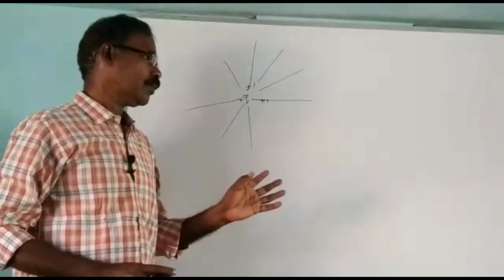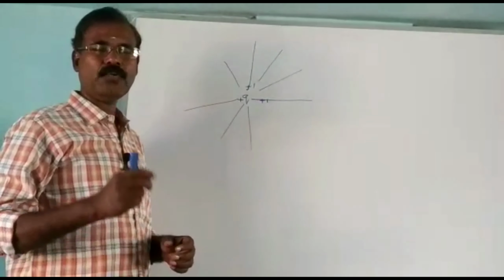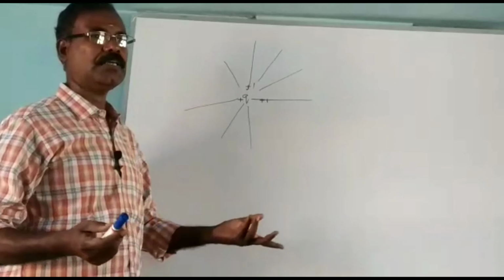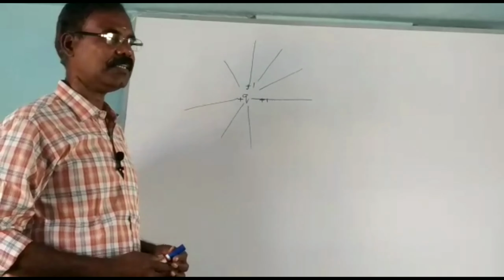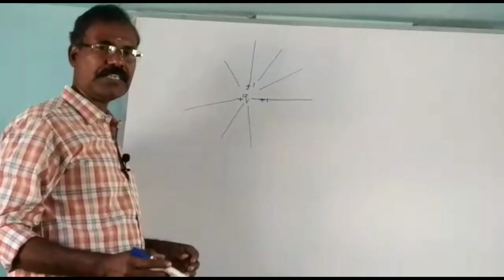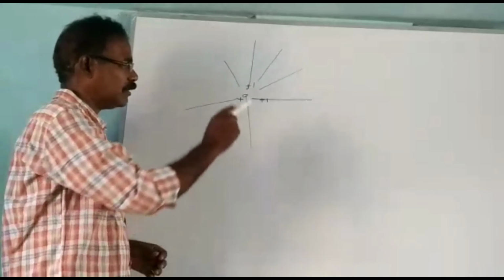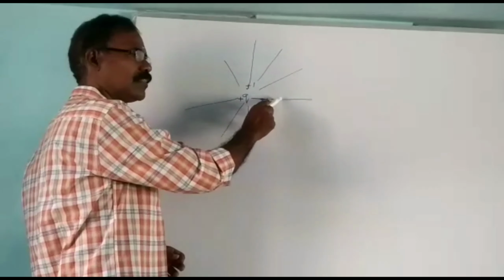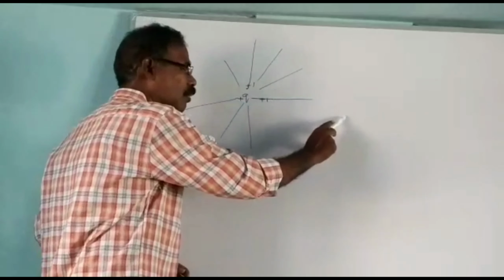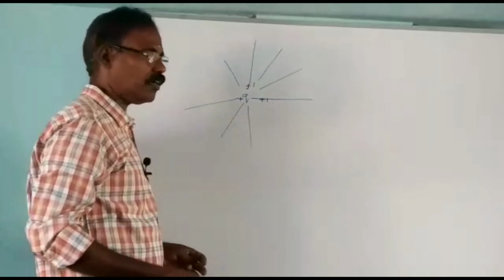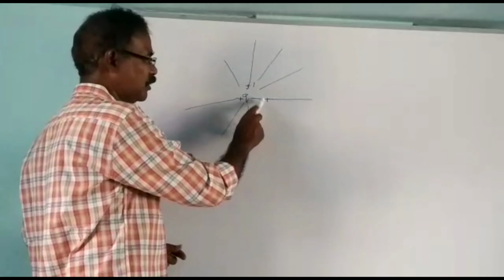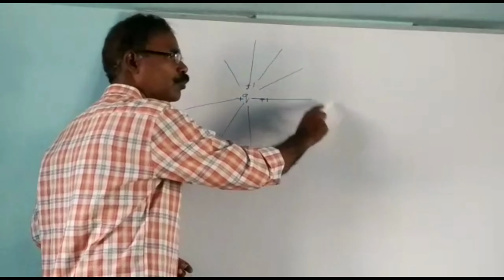Now, we are going to define what the electric lines of forces are. Electric lines of forces are defined as the imaginary straight or curved line along which the unit positive charge tends to move.